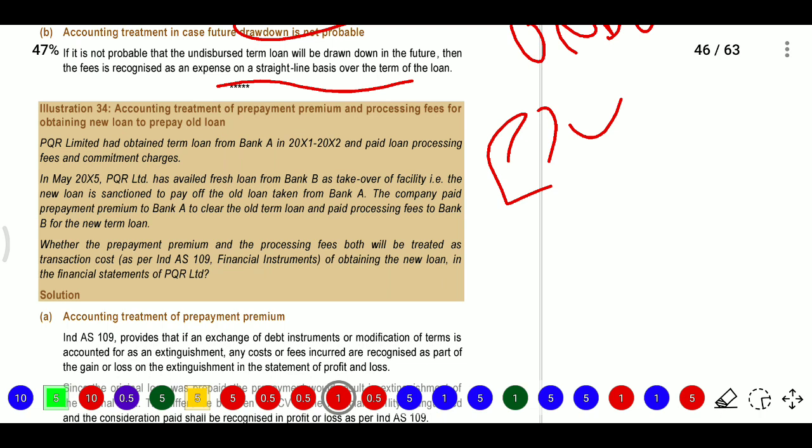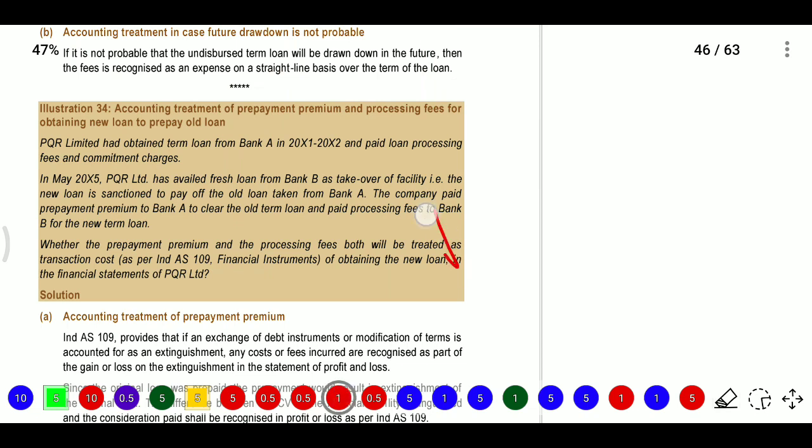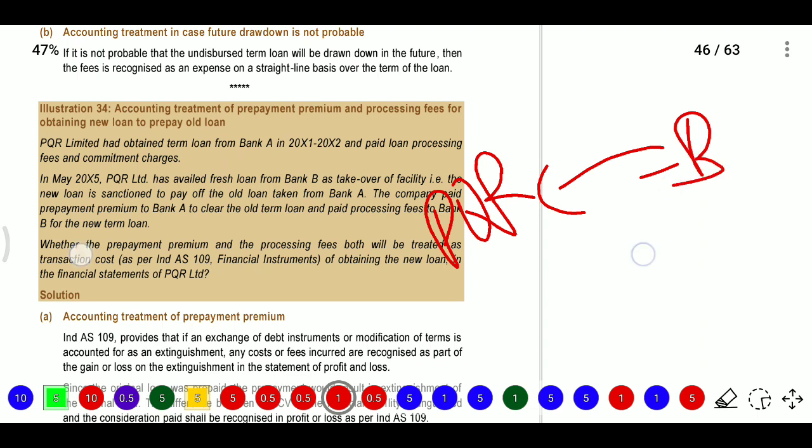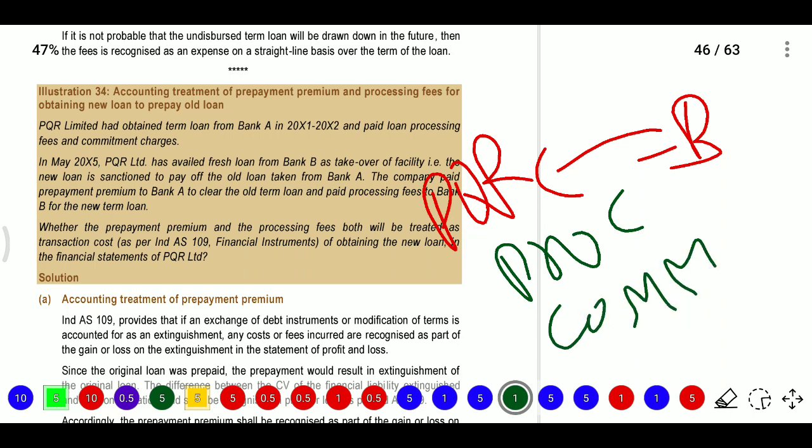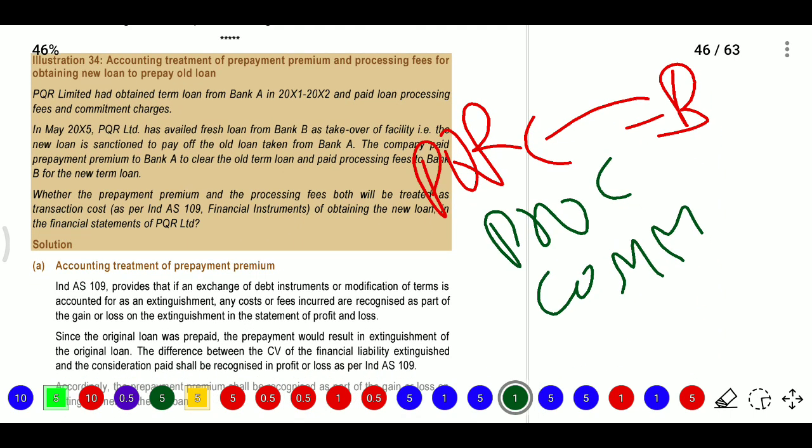In the 34th question we have a company. PQR company has taken a loan from Bank A in 2001-02 and paid loan processing fee and commitment fee. So it has two fees, one processing fee and one commitment fee. And in May 2005, PQR Limited availed a fresh loan from Bank B, a takeover facility. The loan was sanctioned to pay off the old loan taken from Bank A. So the company paid a prepayment premium to Bank A to clear the old term loans and paid processing fee on the new term loans.